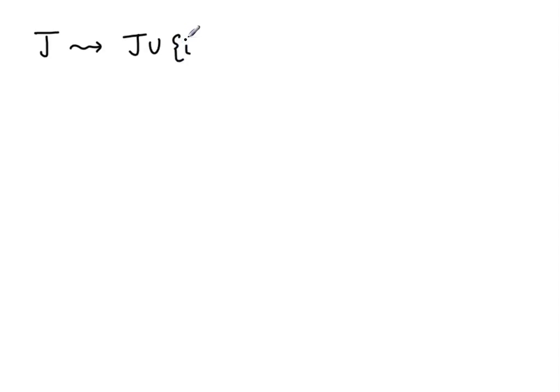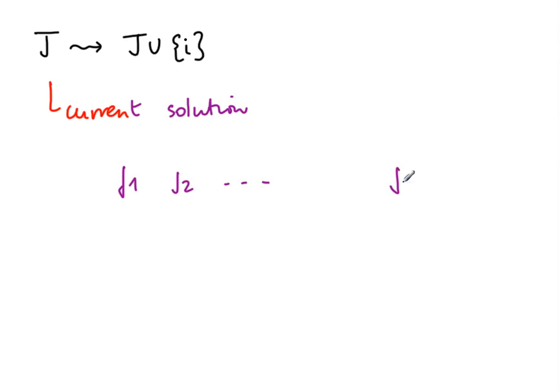Okay? So we have an existing set J, so this is the current solution. And what we assume is that this current solution is arranged. So we have J1, J2 up to Jk as our current solution, arranged in the order of deadline.